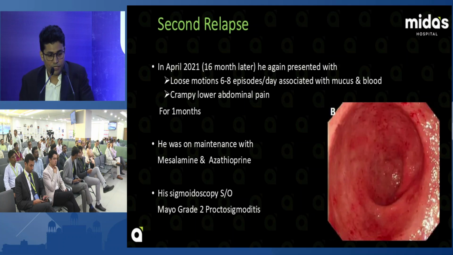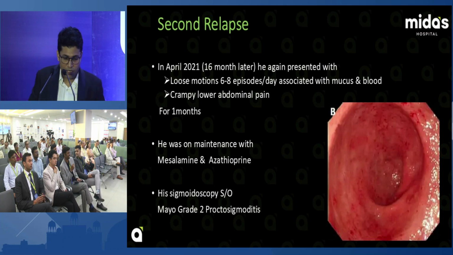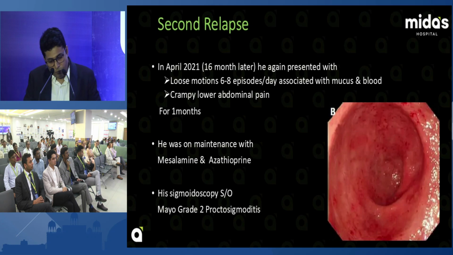Second relapse in April 2021: patient again presented with loose motion, 6 to 8 episodes per day, with mucus and blood. Same complaint for 1 month. He was on maintenance with mesalamine and azathioprine. His sigmoidoscopy showed Mayo grade 2 proctosigmoiditis.